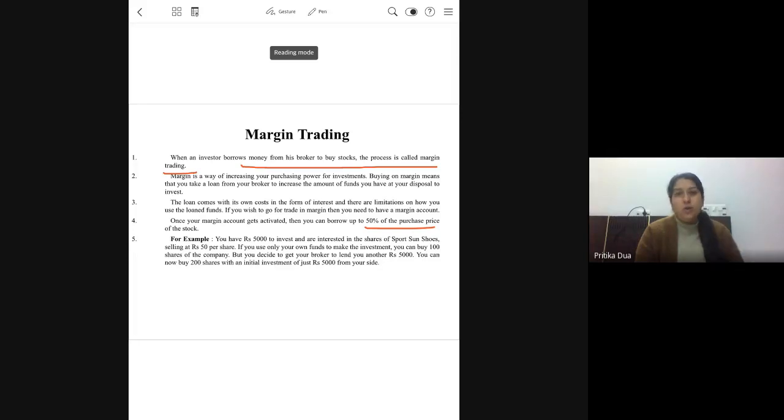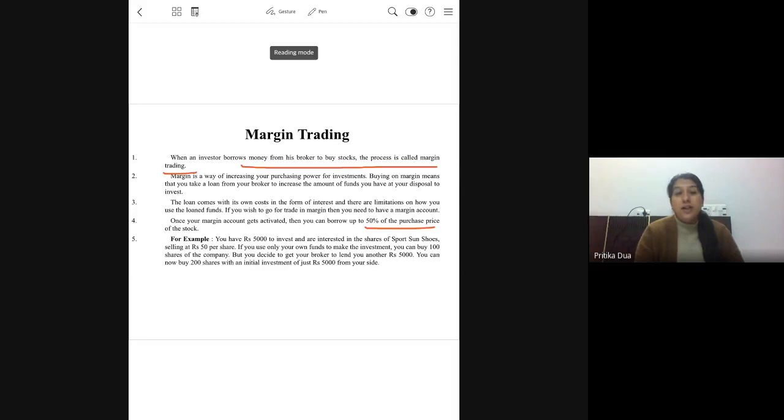the investor over and above the amount brought in by the investor, and enables him to actually complete the trade he is interested in. This entire process is known as margin trading. Now obviously the broker will extend credit to the investor only when the investor brings in a certain percentage of the value of the transaction with him.